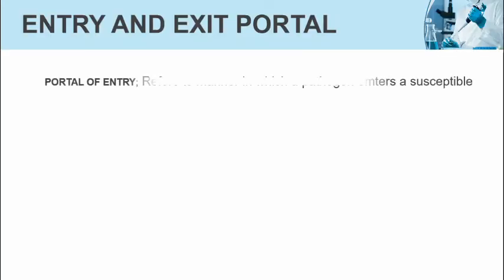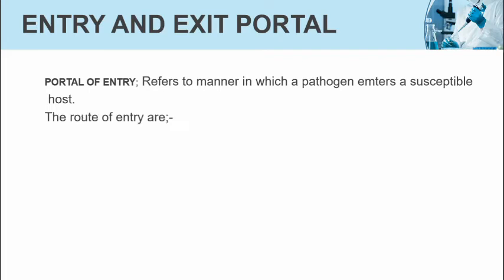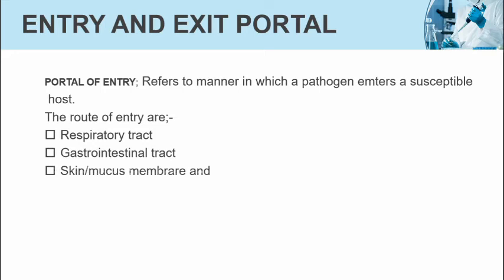Then we will talk about entry and exit portal. Portal of entry refers to manners in which a pathogen enters a susceptible host. The routes of entry are respiratory tract, gastrointestinal tract, skin or mucous membrane, and blood product.